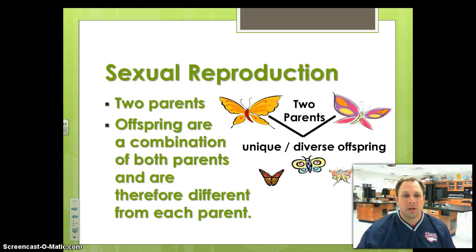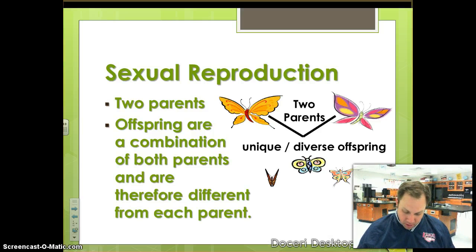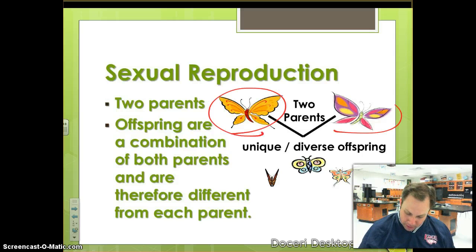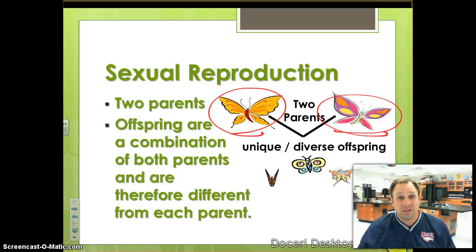All right, now sexual reproduction. Sexual reproduction requires two parents. So there's two parents in this. Here I have parent 1 and parent 2, and parent 1 and parent 2 are obviously different from each other. And then when we have two sets of genetic information coming together, the offspring are not going to look the same as either parent. They're half one parent and half the other.